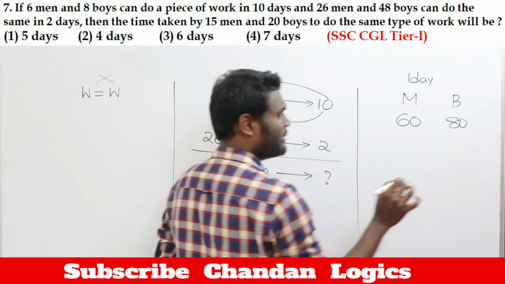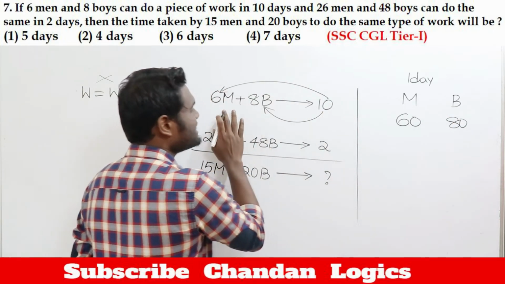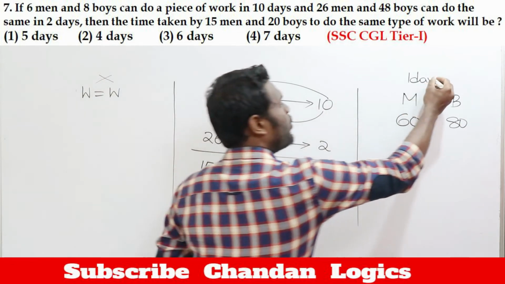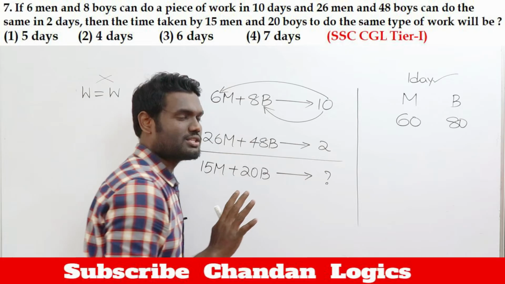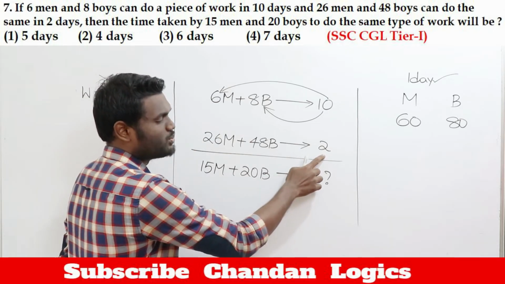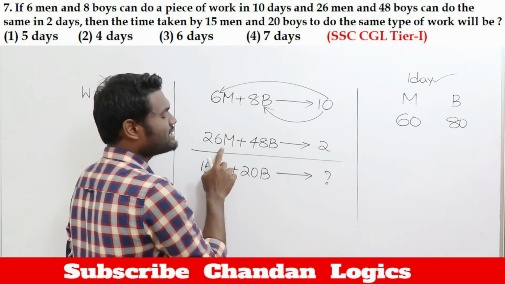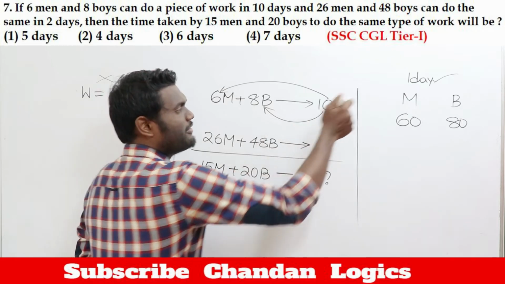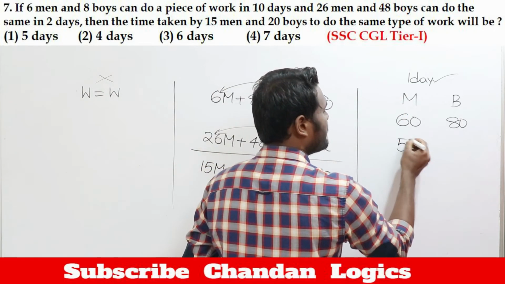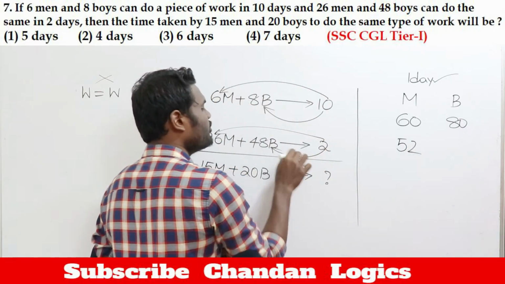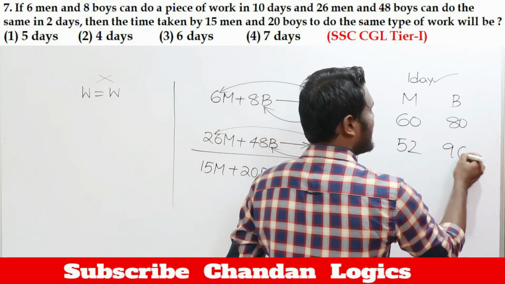Similarly, for 2 days, 26 men and 48 boys are required. If it is 1 day, 2 into 26, that is 52 men, and 2 into 48, 96 boys are required.